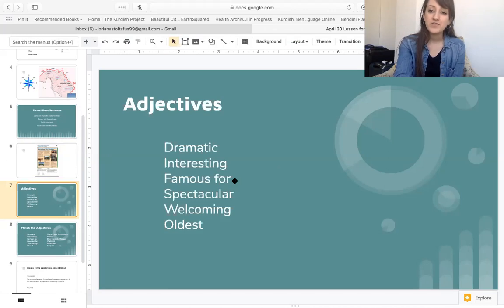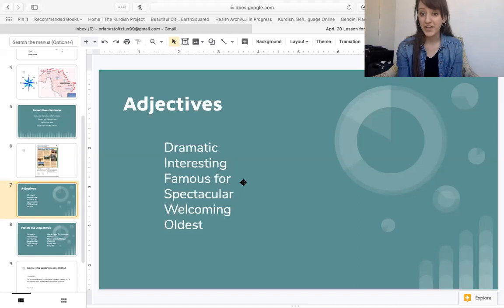This says famous for. What does this mean? Famous for. Well, in America, in New York City, New York is famous for the Statue of Liberty.